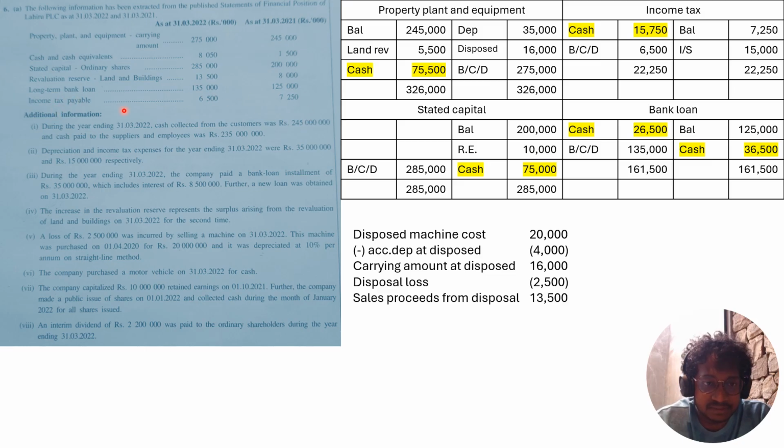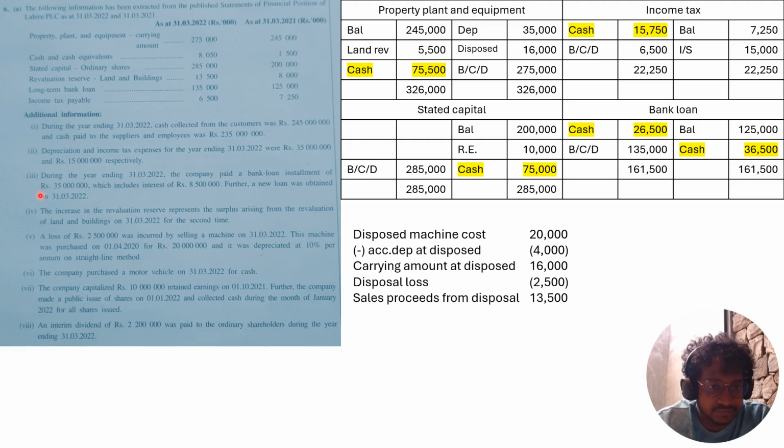So there is a payable adjustment for the income tax. Income tax opening payable 7,250, closing payable 6,500, and the income tax that comes from the income statement is 15,000. So by recording all that information, you can find out the income tax that you paid in cash is 15,750. So this is the amount that you paid for the income tax, right? And the depreciation you have to credit to the property, plant, and equipment. And the property, plant, and equipment opening and closing carrying amounts were given, opening 245,000 and closing 275,000, right?